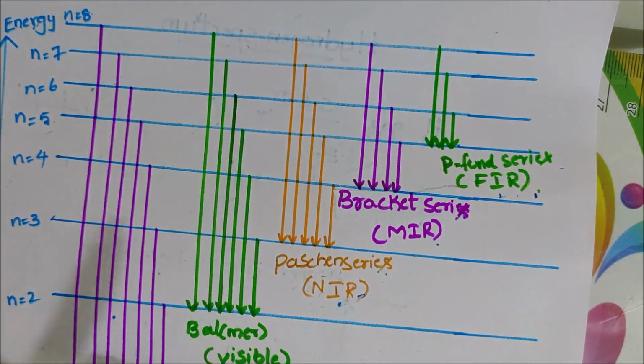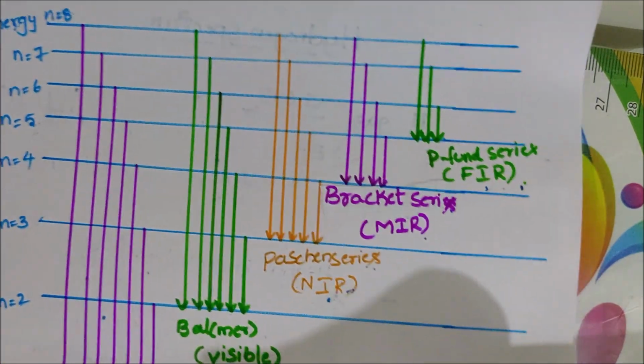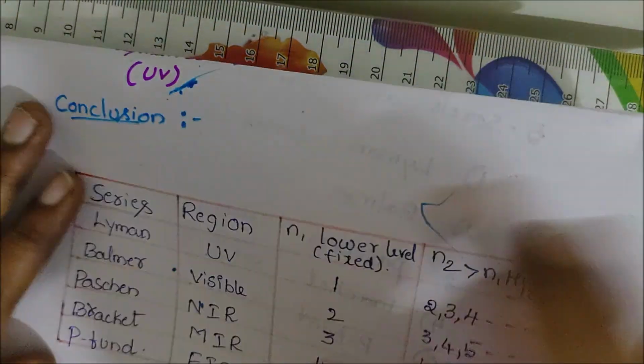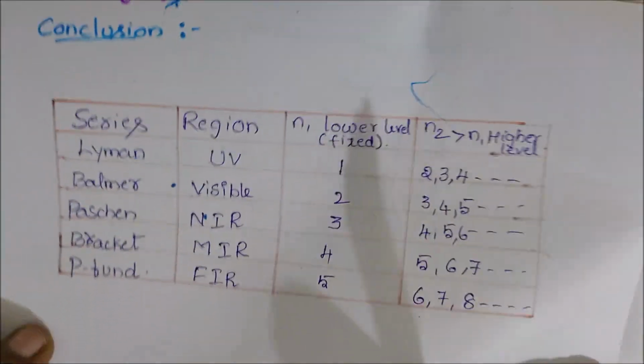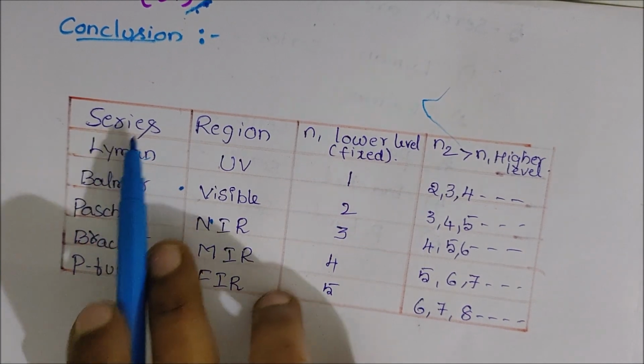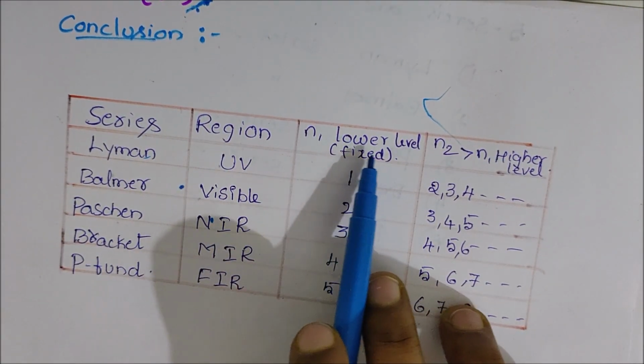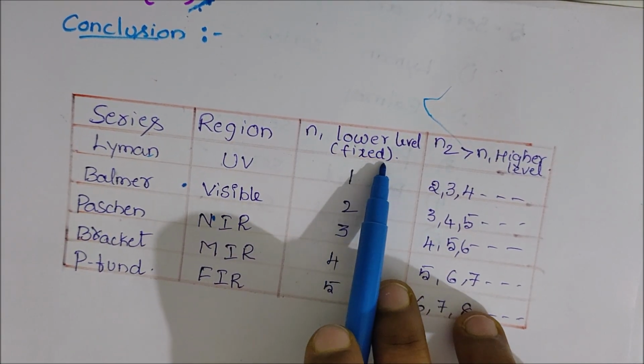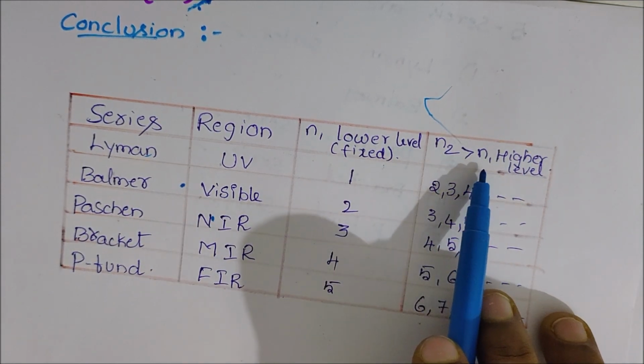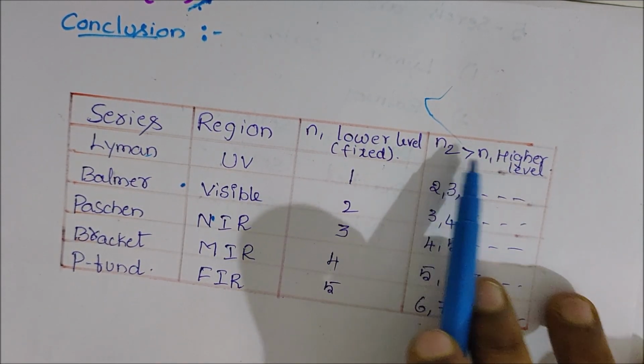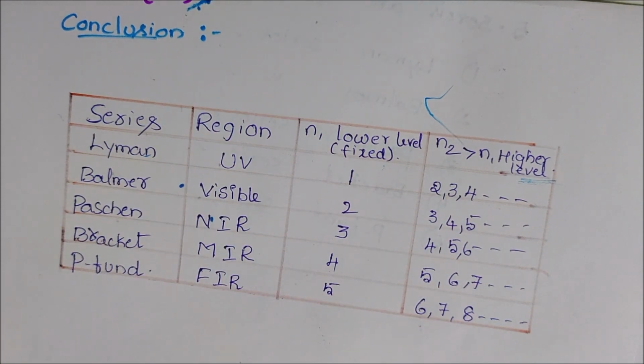Now this spectrum is summarized in a table with the formula, the series, and the region. n1 is the lower energy level, which is fixed, and n2 is greater than n1, the higher energy level.